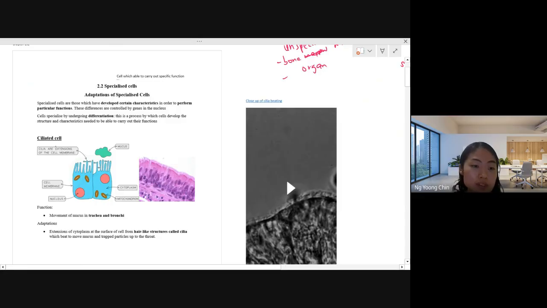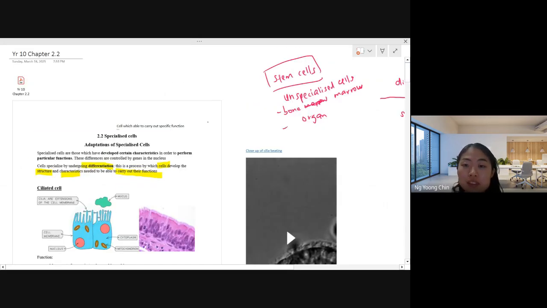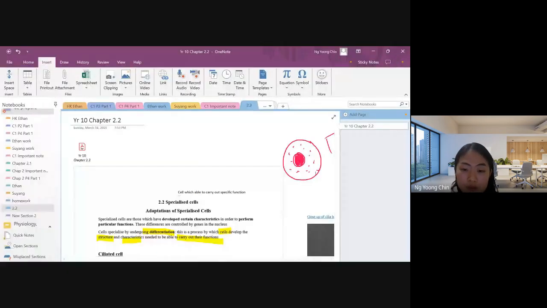Okay, so you can read this statement. Cells specialize by undergoing differentiation. This is a process by which cells develop the structure and characteristics needed to carry out their own function. Because initially the stem cell looks like this. They have a very round shape and a very big nucleus, and then this is the cytoplasm. Maybe I can show you a picture. Wait for me for a while.